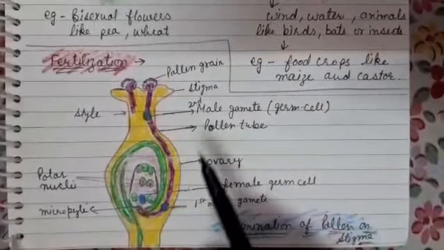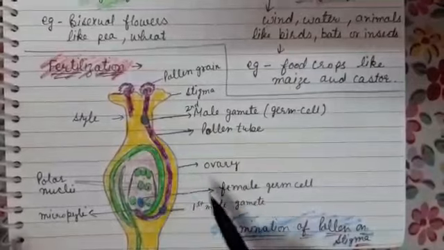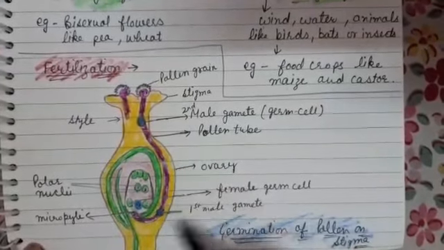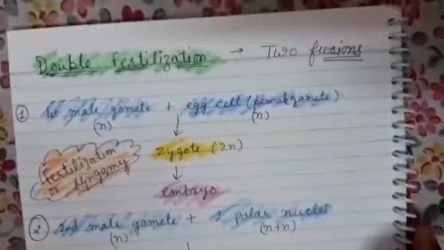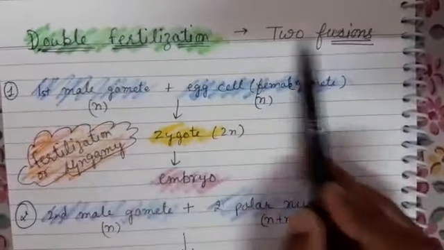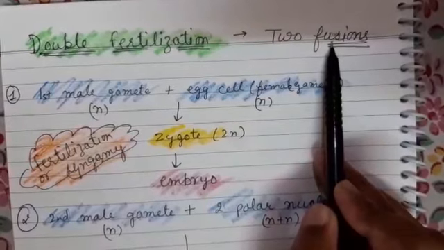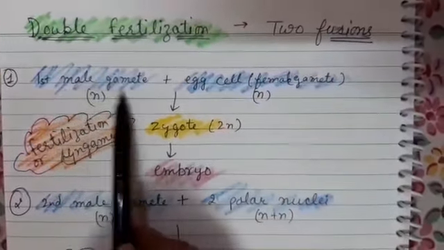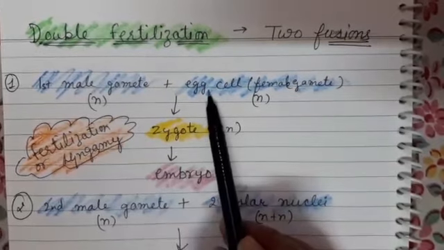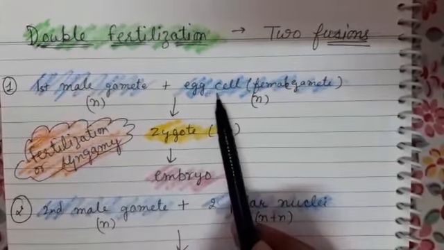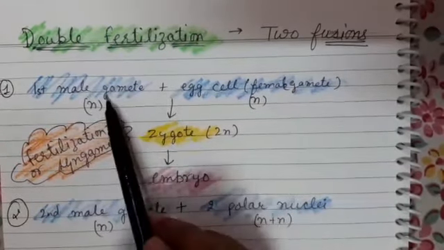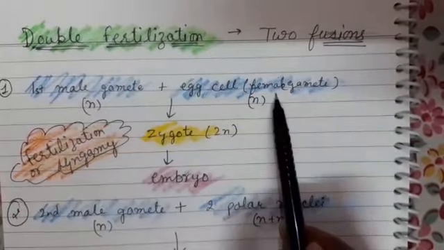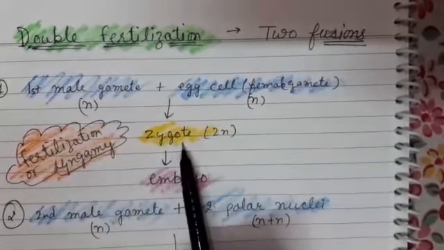So students, two processes of fusion occur in this embryo sac. Let us study again about these two processes of fusion. Combinedly we call it double fertilization because two fusions are occurring simultaneously during fertilization process. One male gamete fuses with the female gamete, or you can say egg cell, to form a diploid zygote because both male gamete and female gamete are haploid. They produce diploid zygote.